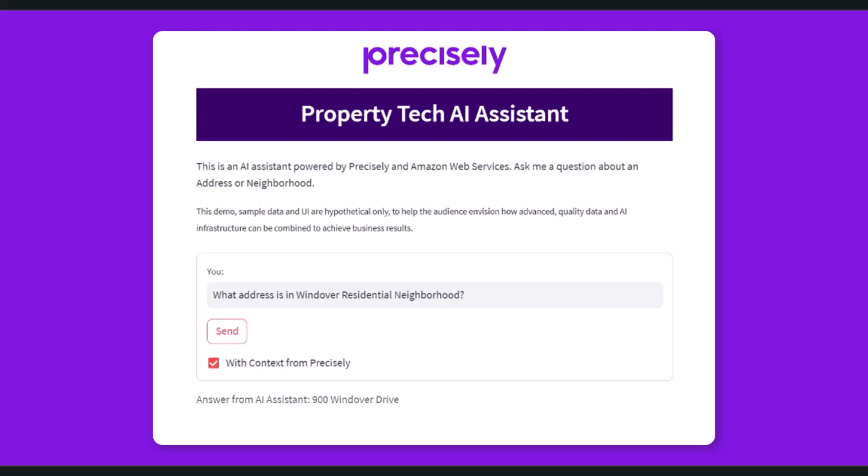Now let's try with context from Precisely. Here we are, we're getting back 95 Addison Street. So, if we go into the persona of somebody working in property tech and they've got a whole database of listings, and somebody requests, hey, we're looking for a house within Windover residential neighborhood, they're able to punch in this question and it's going to come back and return to them, hey, 95 Addison Street is up for sale. We have it in our database. And that person knows that this is up for sale. This is the direction that I should point my client to.